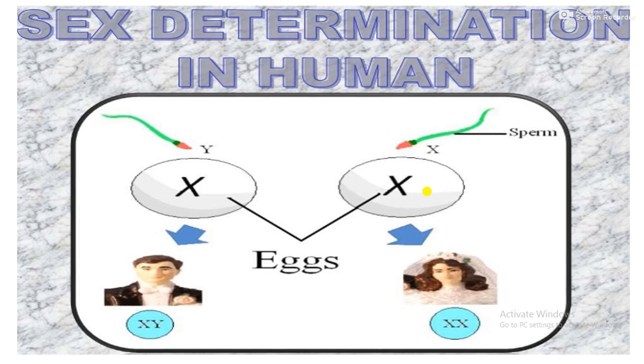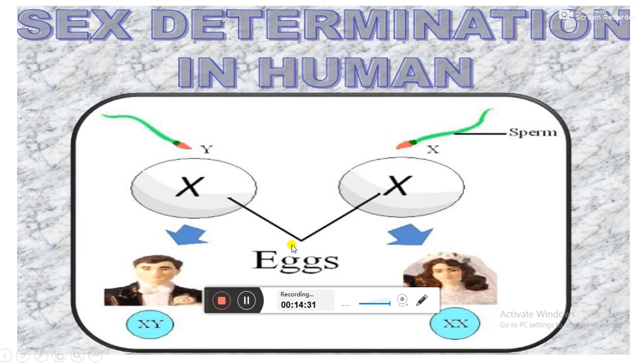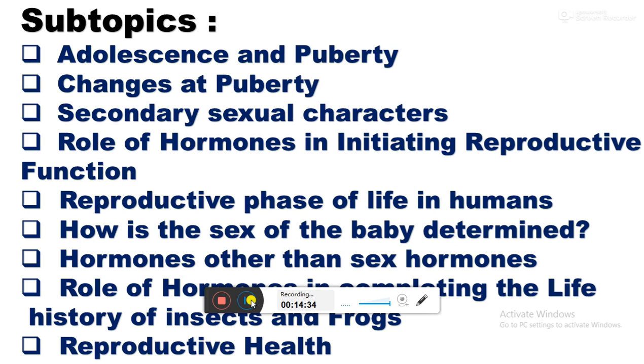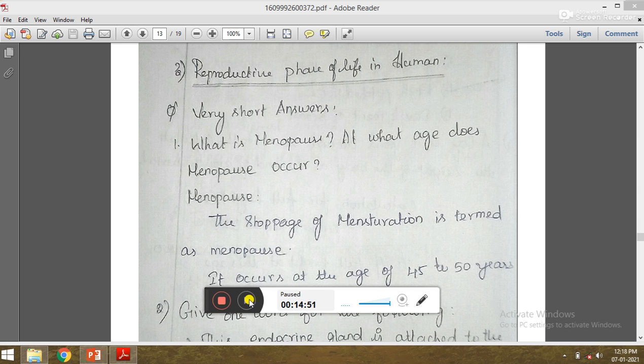Okay students, in today's class what are the topics we have learnt? In today's class we learnt 3 subtopics: role of hormones in initiating reproductive function and reproductive phase of life in humans, and how is the sex of the baby determined. Reproductive phases of life in human.